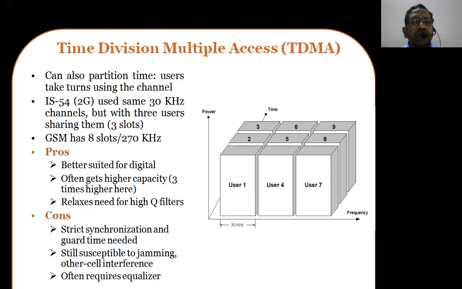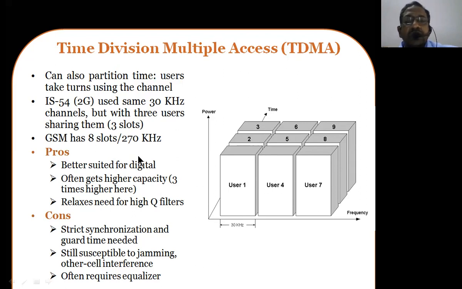So we use the same 30 kilohertz channels, but in this particular figure, 3 users are sharing them. All 3 users are sharing the same 30 kilohertz time slot. So that's the advantage you can simply observe here. And the GSM technology, global system for mobile communication, has 8 slots per 270 kilohertz. So every 270 kilohertz band has been divided into 8 different time slots.